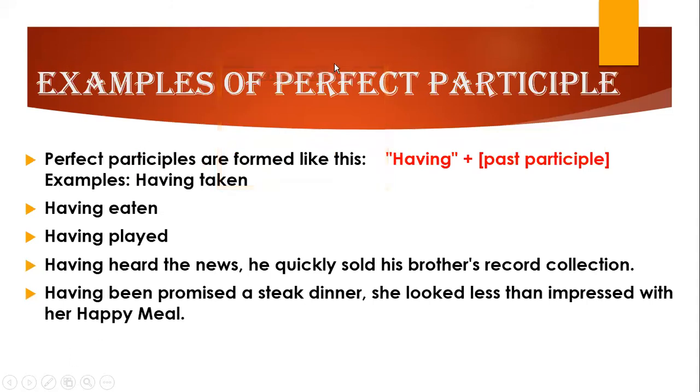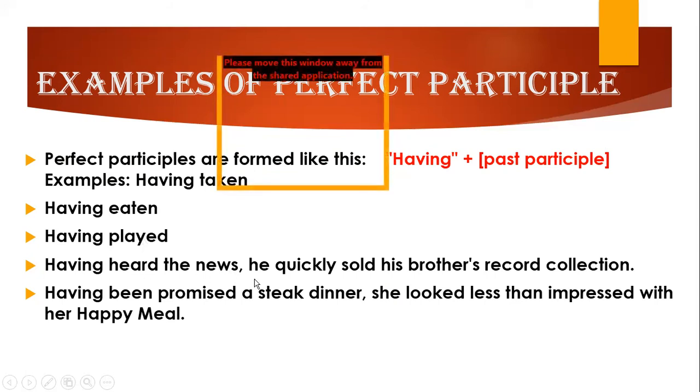Next, it is example of perfect participle. Perfect participles are formed like having plus third form of verb. Having eaten, having played, having heard the news, he quickly sold his brother's record collection. So इसमें दो एक्शन होते हैं, एक एक्शन खत्म होने के बाद दूसरा एक्शन होता है. So इसलिए we use perfect participle. Having heard, having plus third form of verb.